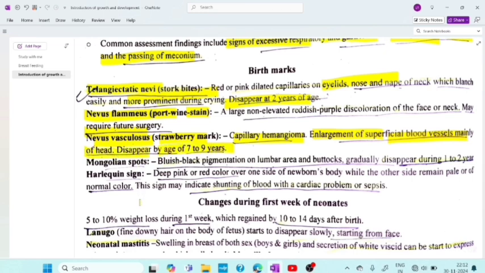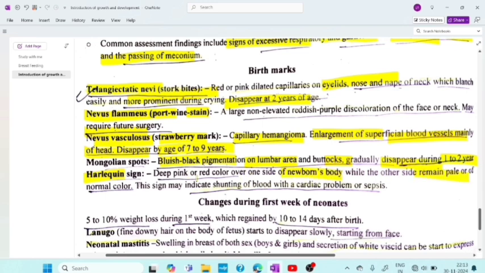Okay, Mongolian spot, what is that? We have seen this mark, that is bluish black pigmentation on lumbar area and buttocks, gradually disappears during 1 to 2 years. Then Harlequin sign, deep pink or red color over one side of newborn's body while the other remains pale or normal color. This sign may indicate shunting of blood with cardiac problem or sepsis. Mainly this is the abnormality.